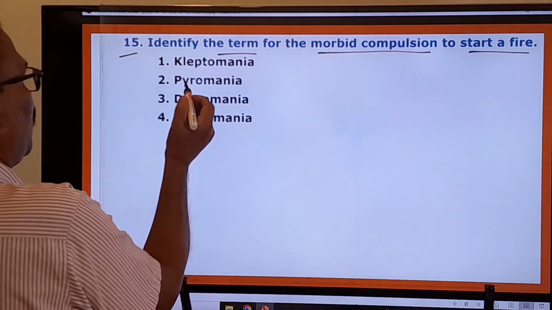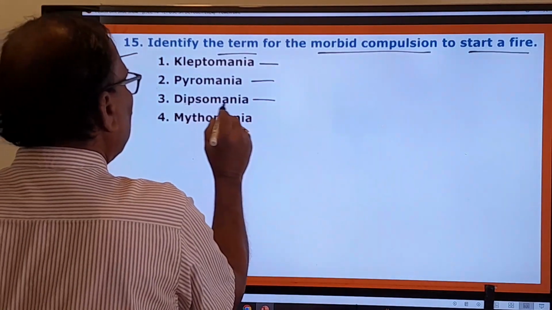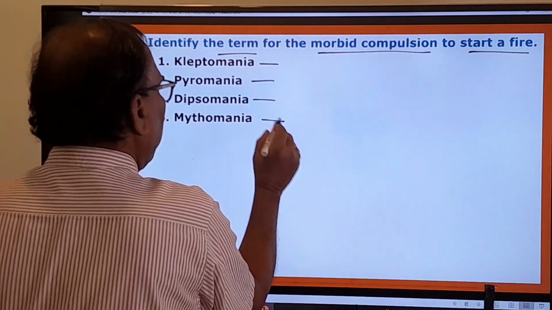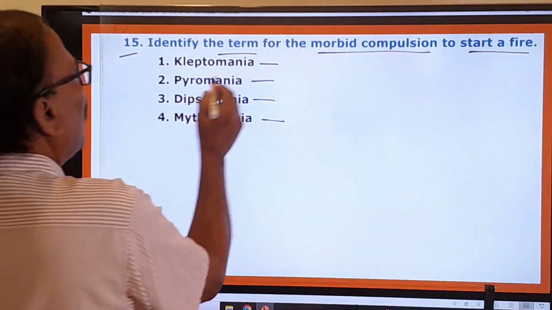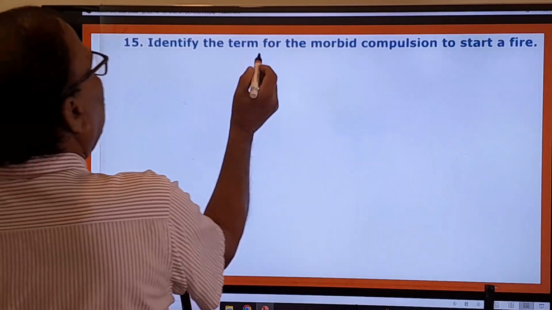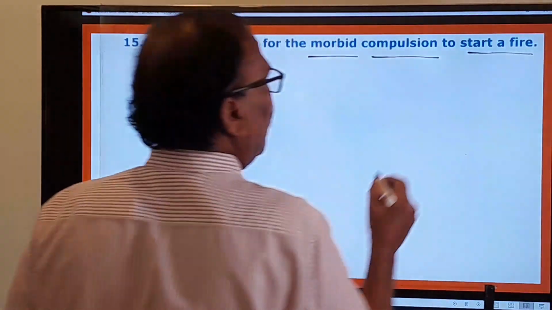And here you pay attention. Kleptomania is there. Oh, pyromania, dipsomania, mythomania. So try to know the meaning of all these things very quickly, very briefly. Kleptomania means, 15th one, identify the term for the morbid compulsion to start a fire.